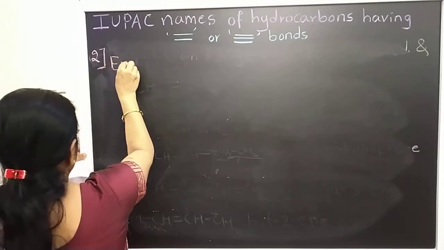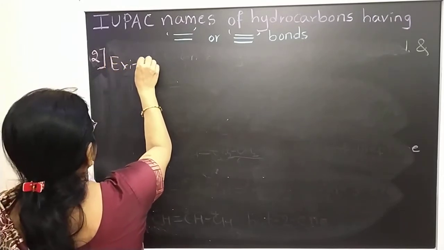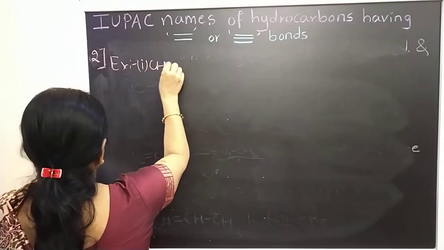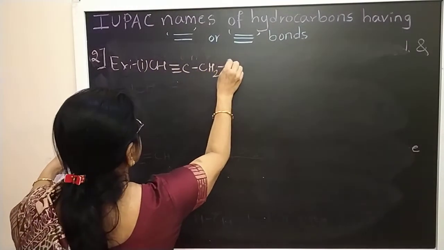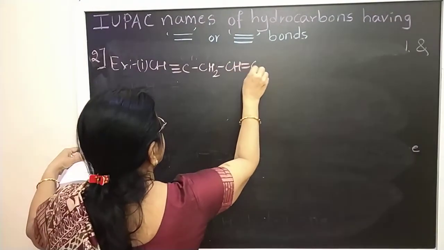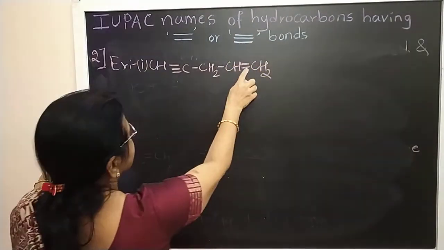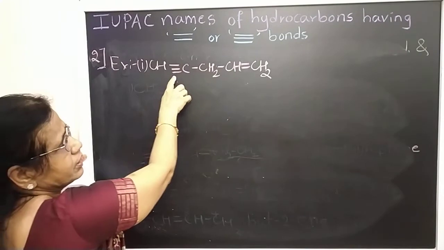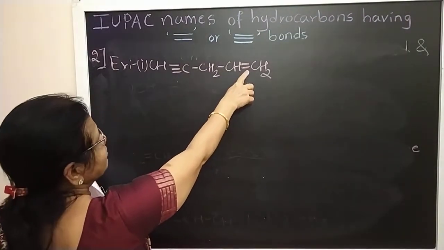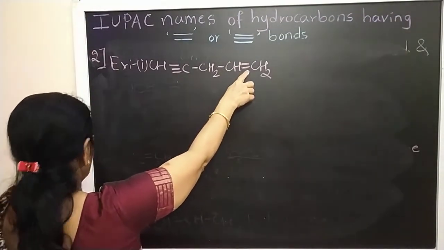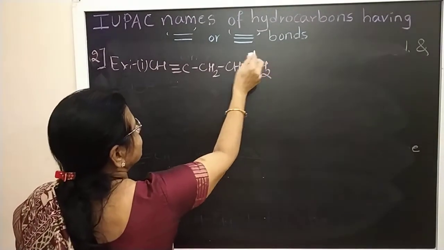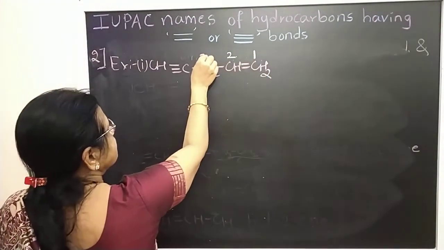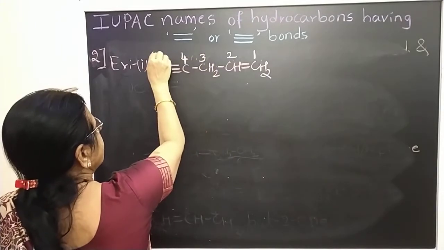Example, first one: CH triple bond C, CH2, CH double bond CH2. So this contains both double and triple bond. We should give the preference to the double bond. So we should number from the side which is nearer to the double bond: 1, 2, 3, 4, 5.